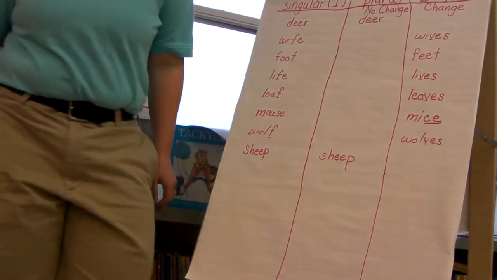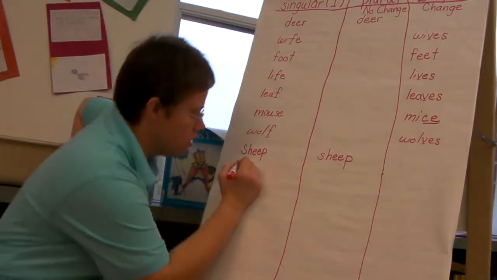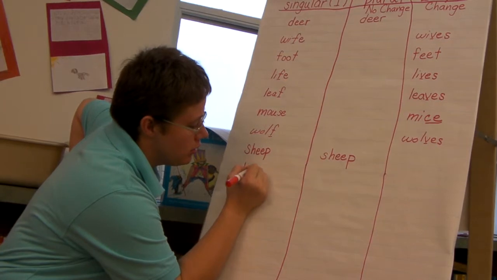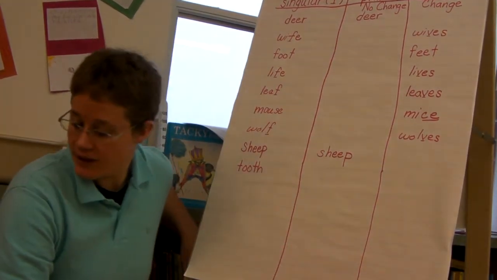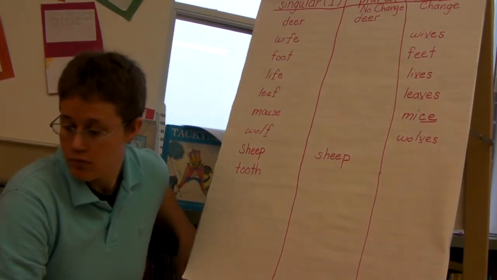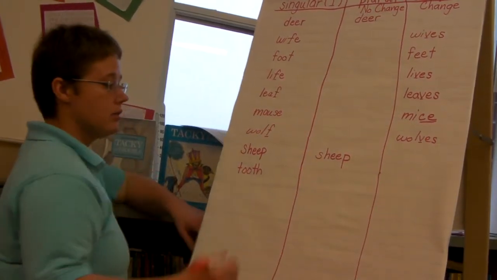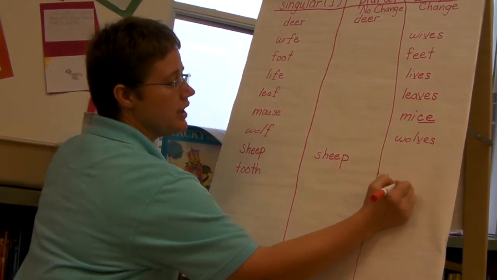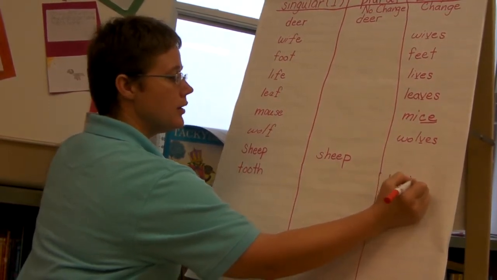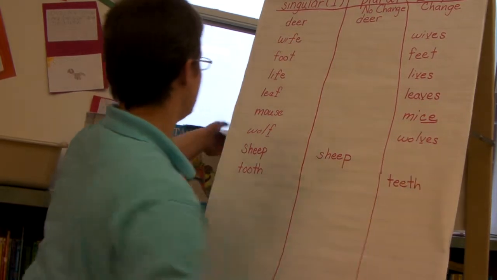All right, how about tooth? Tooth. All right, I have 1 tooth. I have 10 teeth. Okay, so that double O changes to a double E. 1 tooth, 10 teeth.